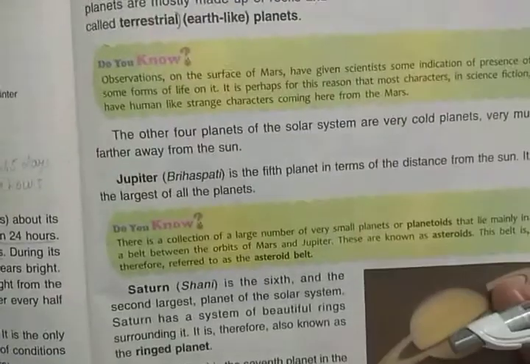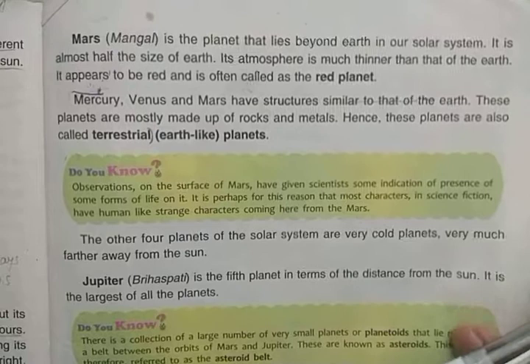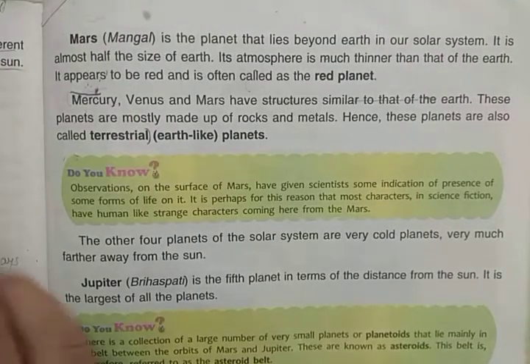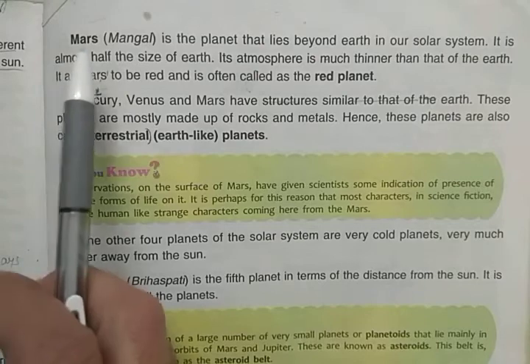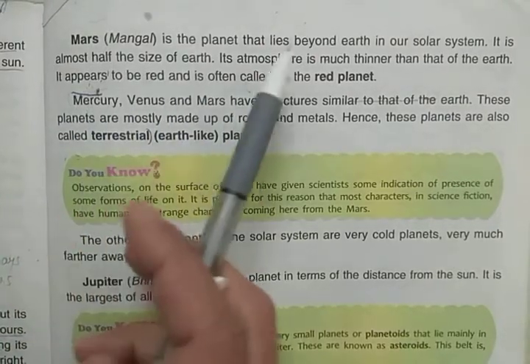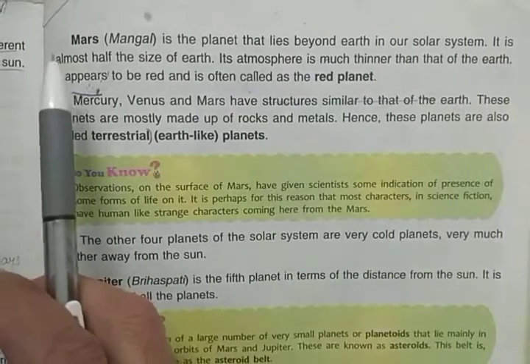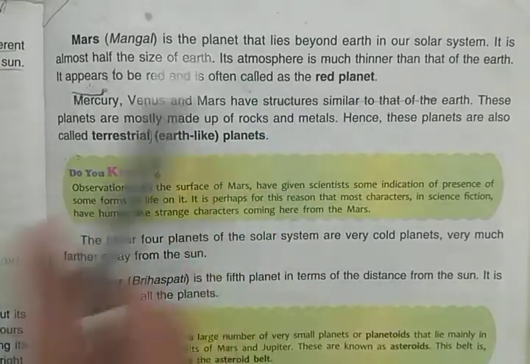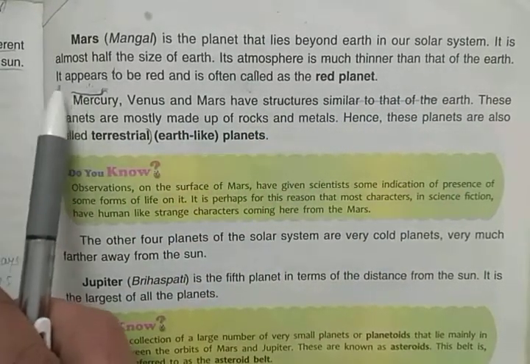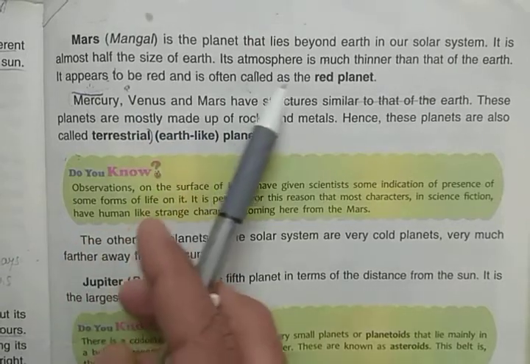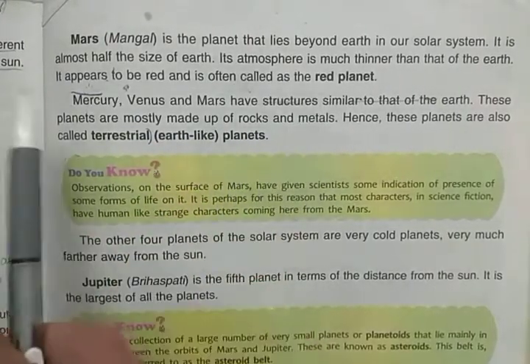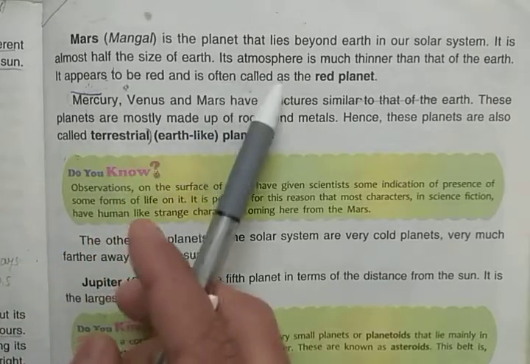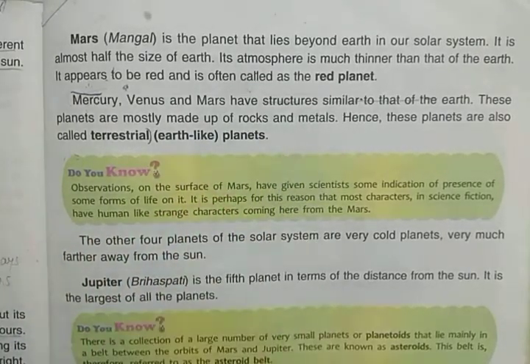And now today we will learn about the other planets of the solar system. We have also learned about Mars and Mercury in our previous video. Mars, Mangal, is the planet that lies beyond Earth in our solar system, and it is almost half the size of the Earth. That means it is smaller than the Earth, and its atmosphere is much thinner than that of the Earth. It appears to be red and is often called the red planet. Because of its red appearance, it is called the red planet.